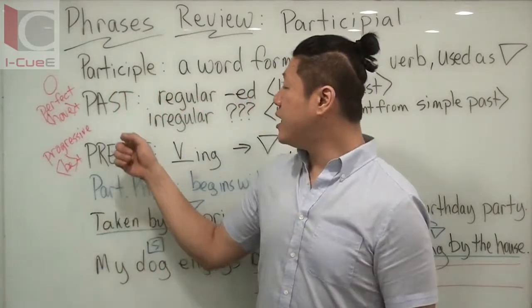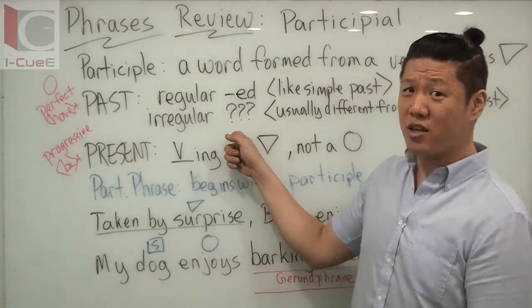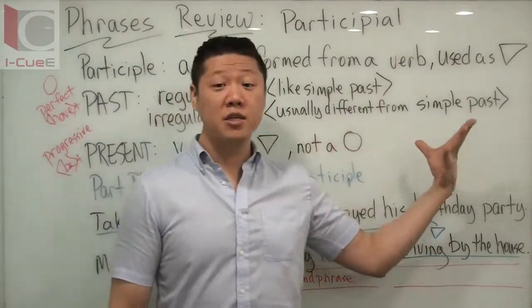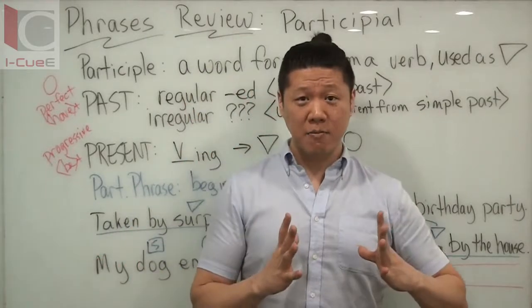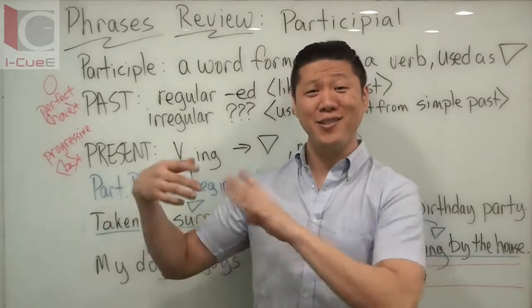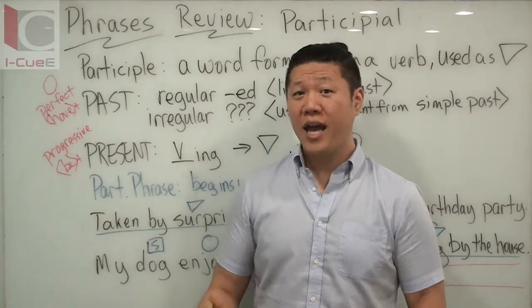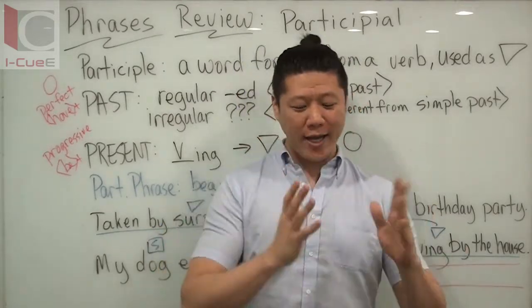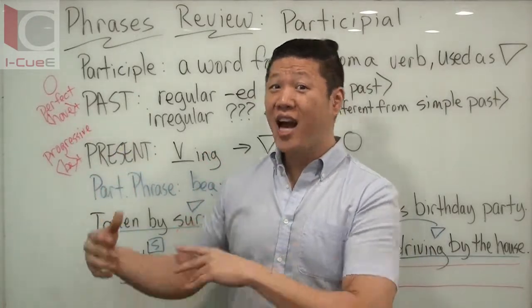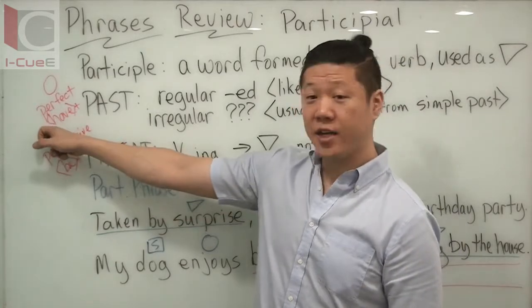But when you have the past participle of an irregular verb, it's usually going to look weird because it's not going to be the same. It's usually different from the simple past. So if you have write, the simple past is wrote. The past participle is not wrote. The past participle is written. So there are three forms of that verb that you have to know. However, even though you know write, wrote, written, write and wrote are verbs, written is not a verb unless we're using it in the progressive tense or the perfect tense.